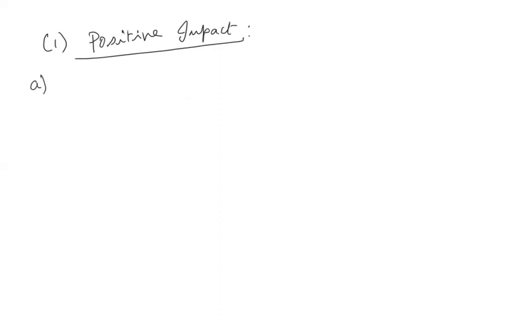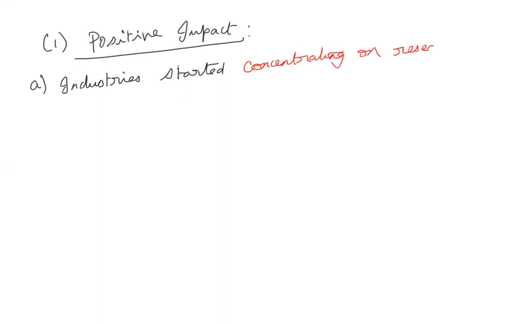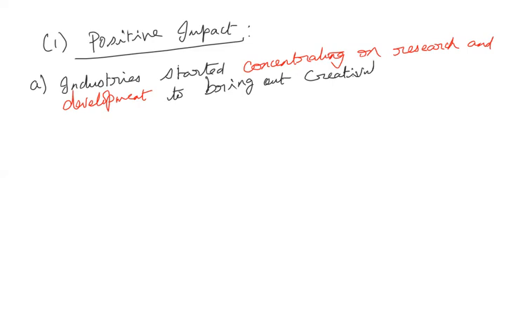So the first one is the industries started concentrating on research and development to bring out creativity in product design.